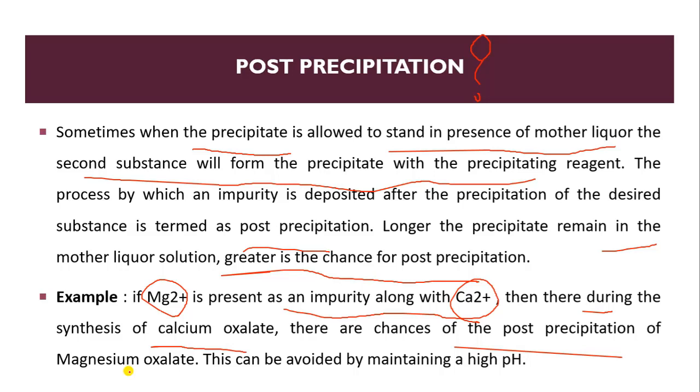Post-precipitation we cannot avoid easily by washing, but we can avoid it by maintaining a high pH, and by doing all our operations very fast. So this is all about purity of precipitate, co-precipitation and post-precipitation.